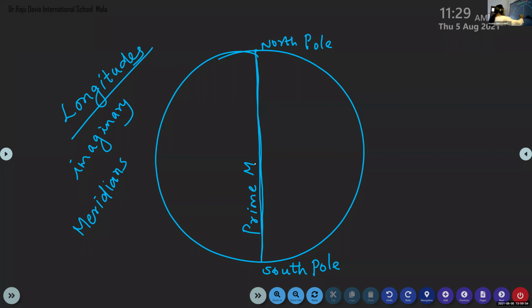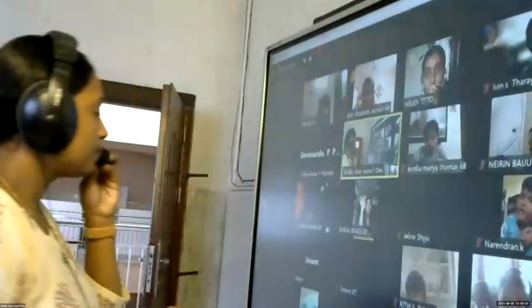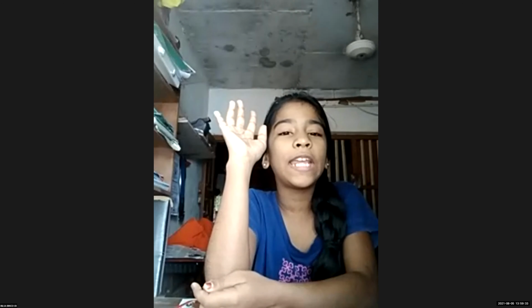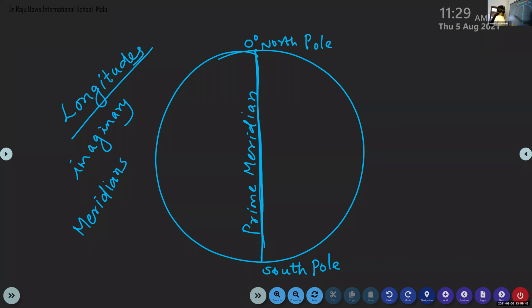The most important longitude is the prime meridian. Prime meridian is marked with 0 degree. Ma'am, prime meridian is also called Greenwich meridian. Yes, exactly. It is also known as Greenwich meridian.